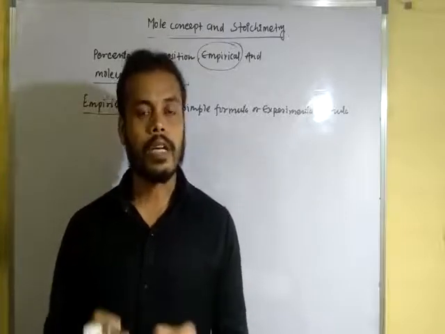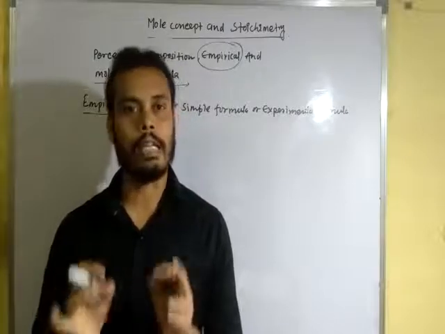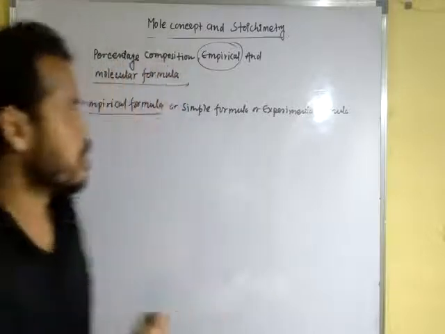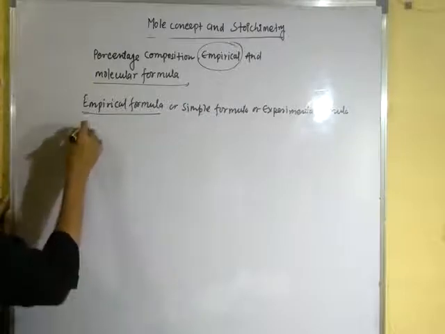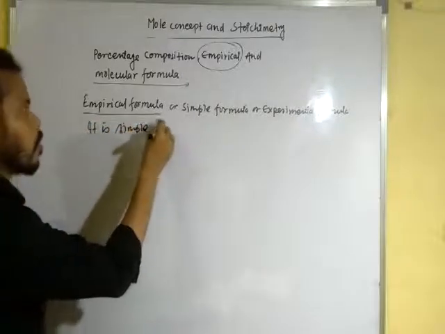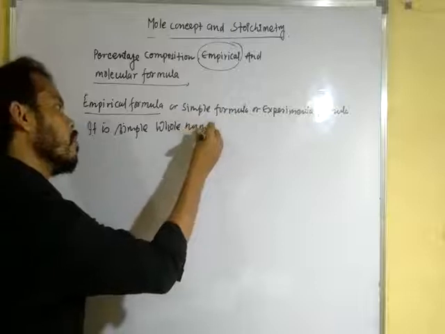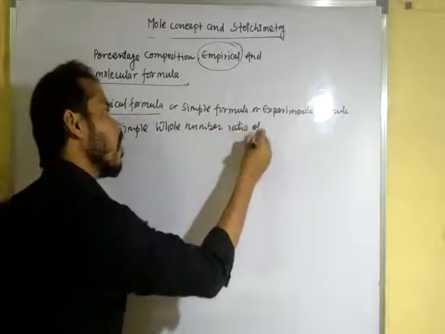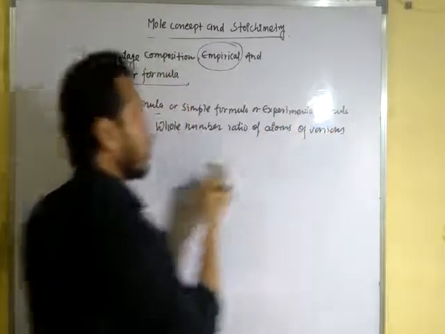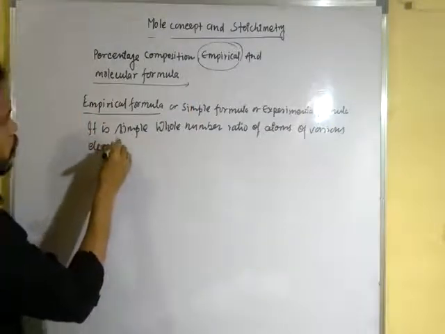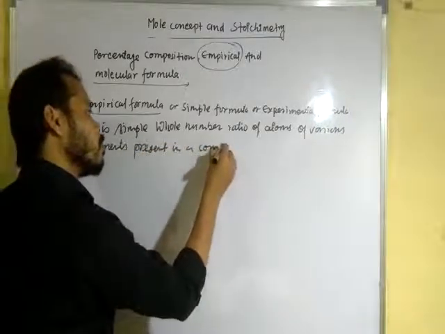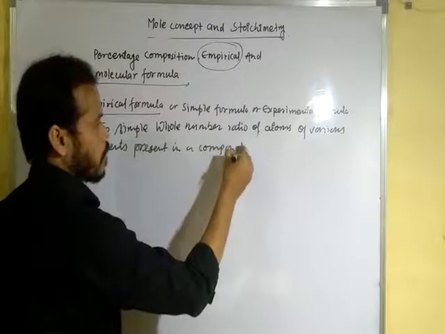Once again, it is the simple whole number ratio of atoms of various elements present in a compound, or in a formula, we can say.